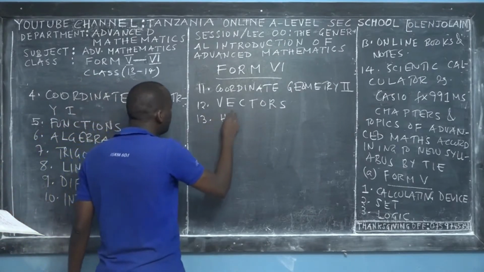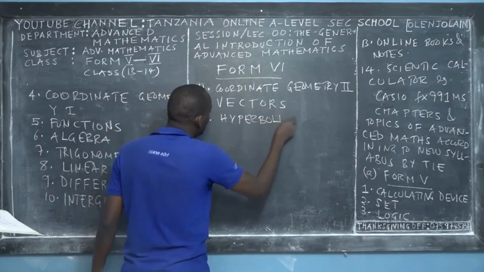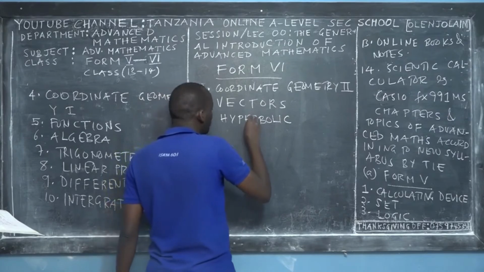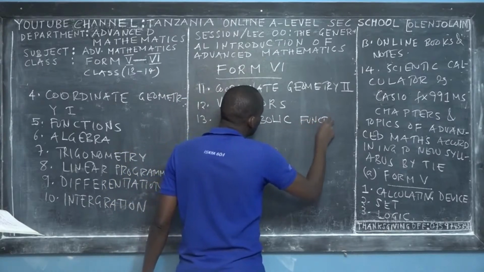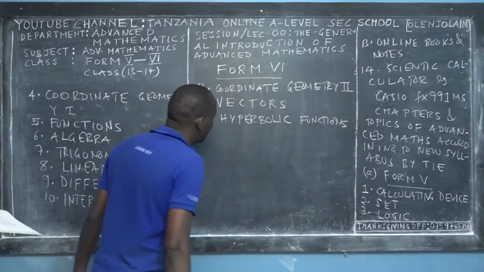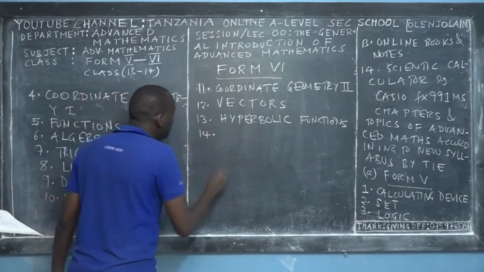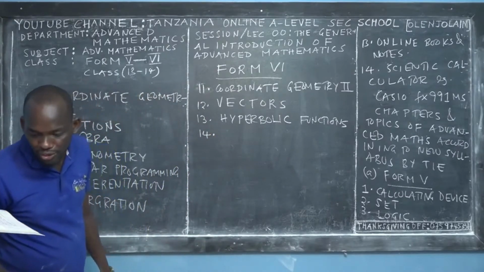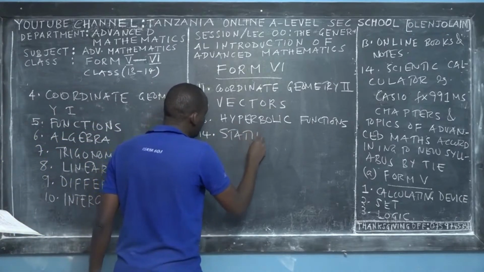Then the next topic after vectors is hyperbolic functions, and this is the continuation of calculus. We learn how to integrate and differentiate hyperbolic functions. Then the 14th topic, hopefully, is statistics. Yes, it is statistics.